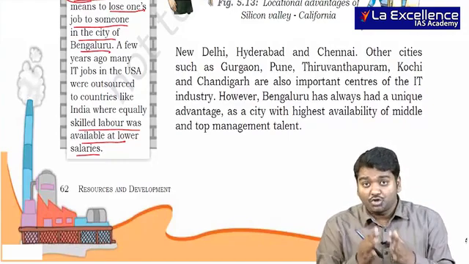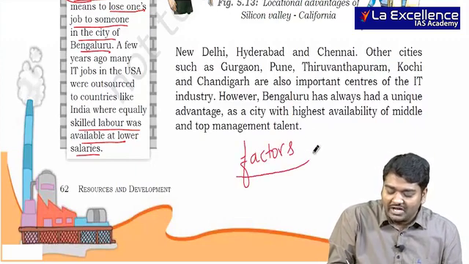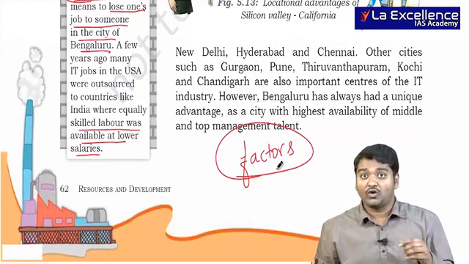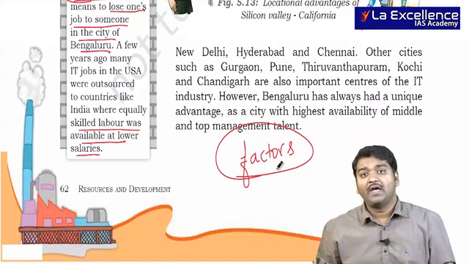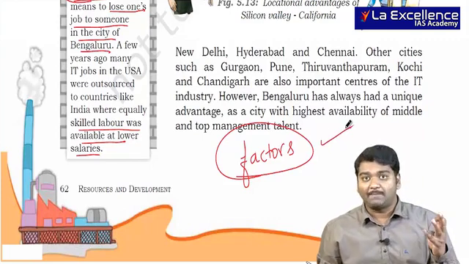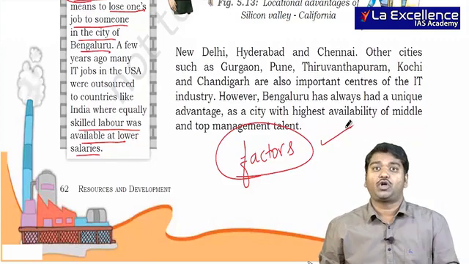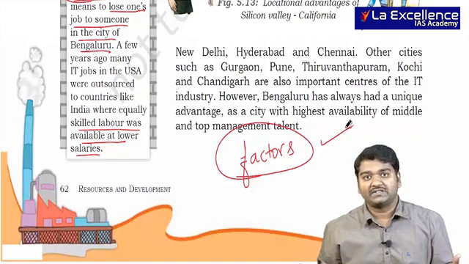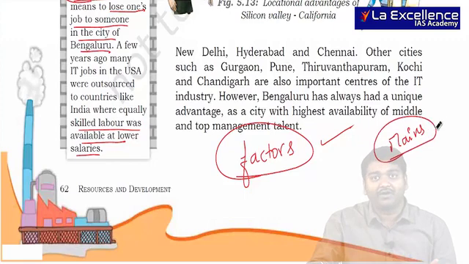From this chapter, you should always remember the factors which determine location of industries. Right? Two examples are very, very important. If your optional is geography, please ensure that with diagrams you are showing these places. If not, even in GS, if you can give the examples present in this chapter, especially things like Bangalore, Silicon Valley, Ahmedabad, Osaka, and also if you can talk about Pittsburgh and Jamshedpur, it makes a lot of sense. Please try to remember this during mains. This chapter is very, very important for mains.